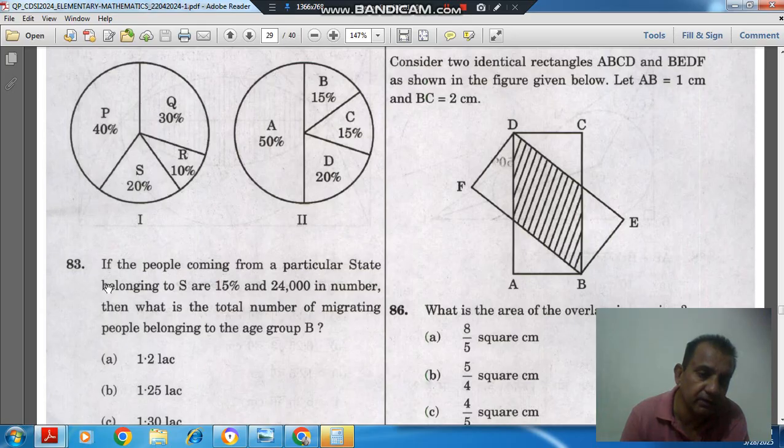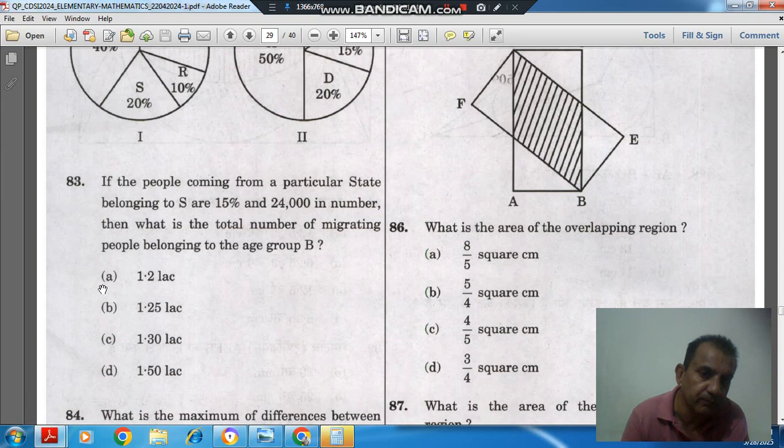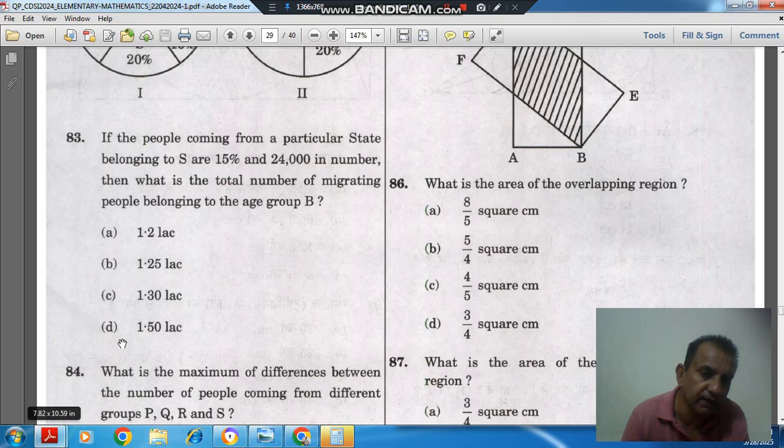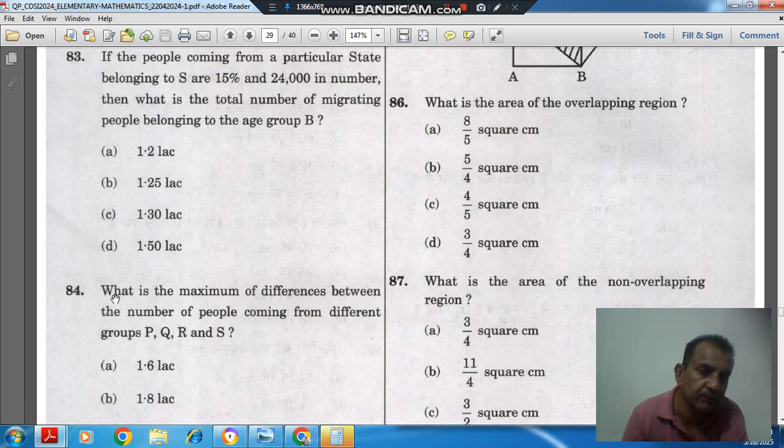Question number 83 based on this is: if the people coming from a particular state belonging to S are 15% and 24,000 in number, then what is the total number of migrating people belonging to the age group B? Option A 1.2 lakh, option B 1.25 lakh, option C 1.3 lakh and option D 1.5 lakh.